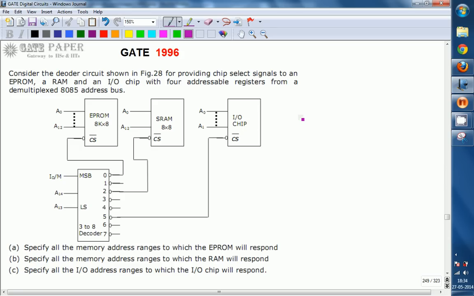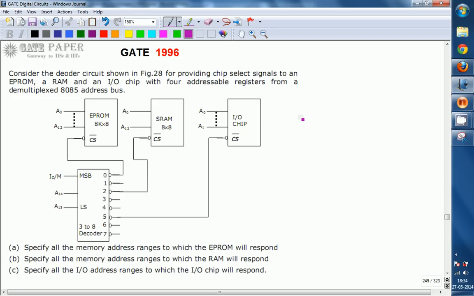A. Specify all the memory address ranges to which EPROM will respond. B. Specify all the memory address ranges to which RAM will respond. C. Specify all the I/O address ranges to which the I/O chip will respond. So what are the address ranges for each and every chip? There are 3 chips going to be connected to the decoder. One is EPROM, the other is SRAM, the other is the I/O chip. So what are the address ranges for those for the given diagram that we are going to find? Okay.